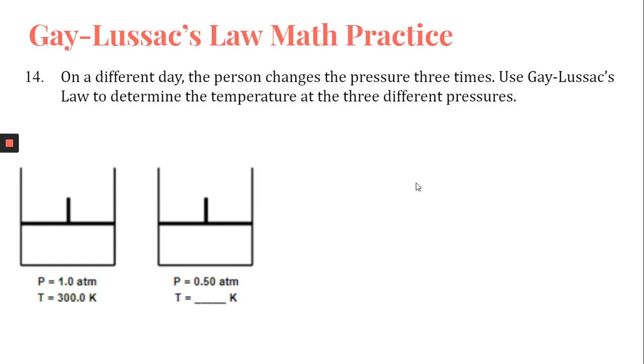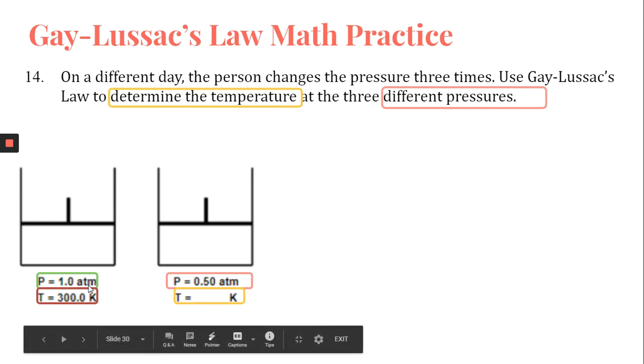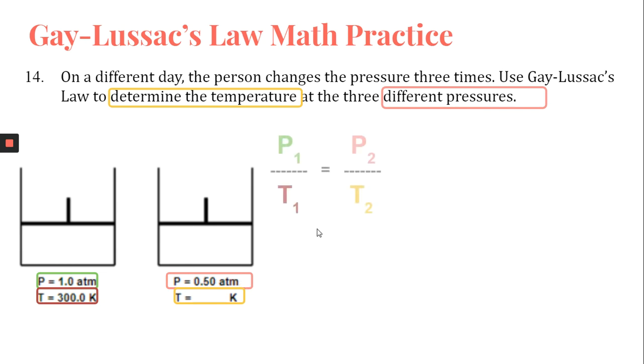All right, let's go ahead and find another one where instead of looking for pressure, we are solving for a temperature. On a different day, the person changes the pressure 3 times. Use Gay-Lussac's law to determine the temperature at 3 different pressures. You can see here that we aren't given the initial container pressure and temperature just because it was given to us in the previous question: 1.0 atm and 300 Kelvin. It's asking us to determine the temperature, which has been left blank underneath this piston chamber, at 3 different pressures. So I'm going to use Gay-Lussac's law.